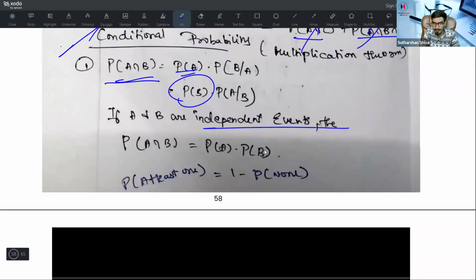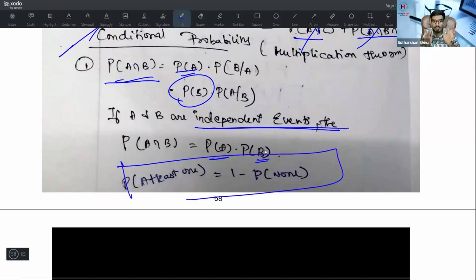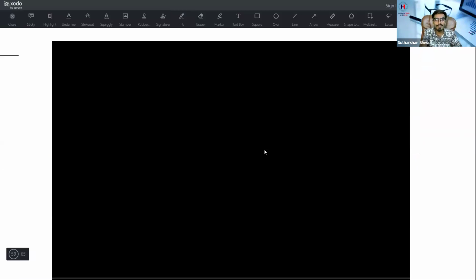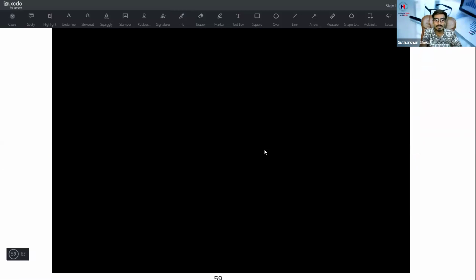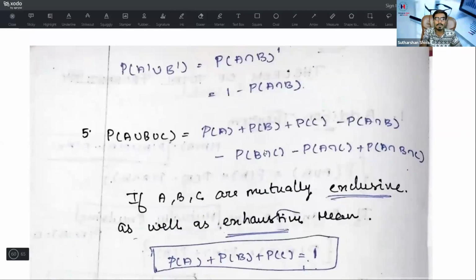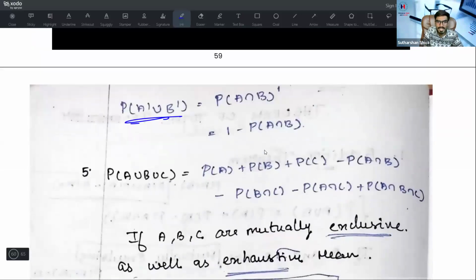If A and B are independent events, P of A intersection B is equal to P of A into P of B. This is more crucial: when it is at least 1, it is 1 minus P of none. Next one. P of (A dash union B dash), that is P of (A intersection B) the whole dash, is 1 minus P of A intersection B.